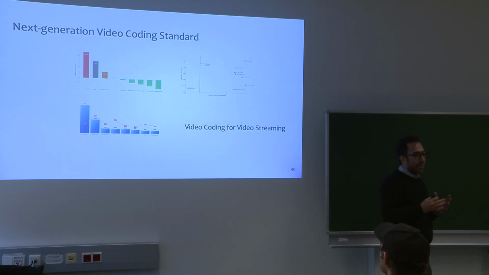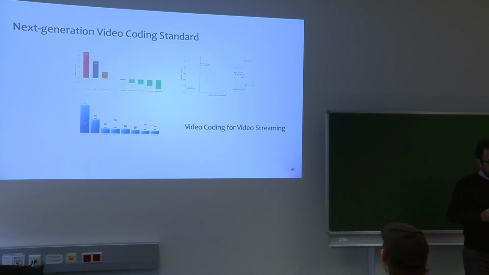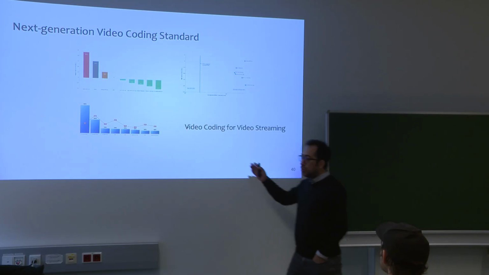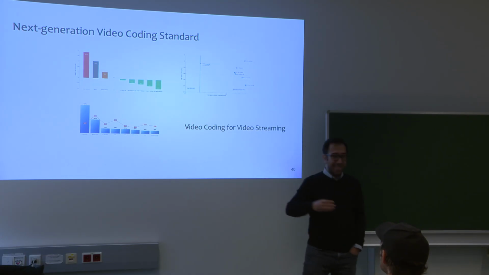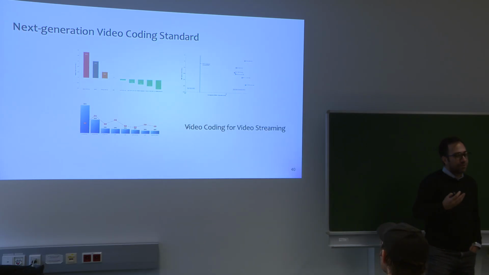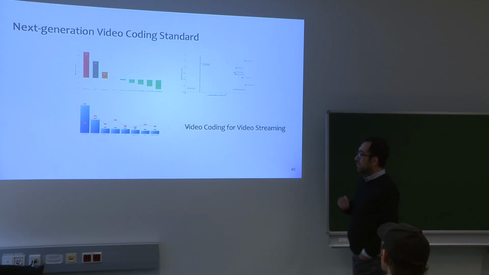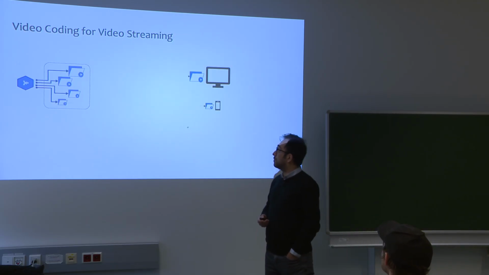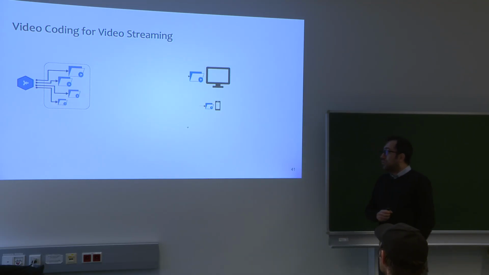So I see the video codecs as a black box. I don't try to improve the video codecs, but I try to choose encoding parameters for the existing codecs to improve the efficiency of video streaming and quality of experience. So how do we do this?